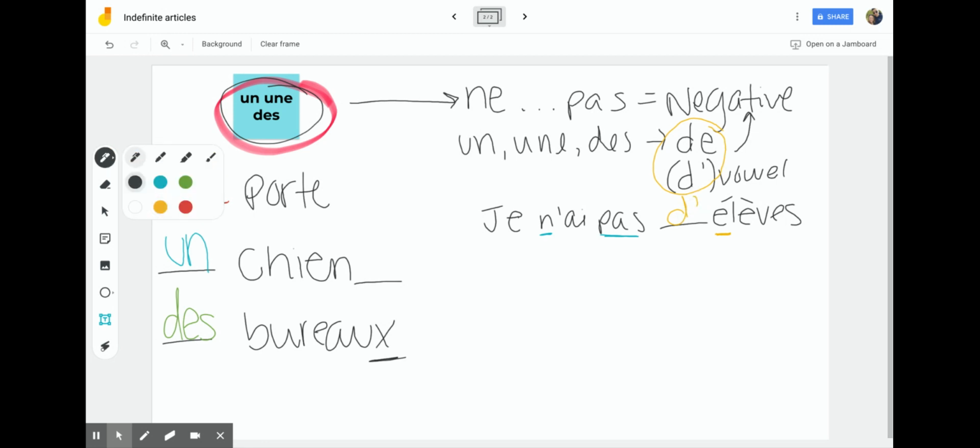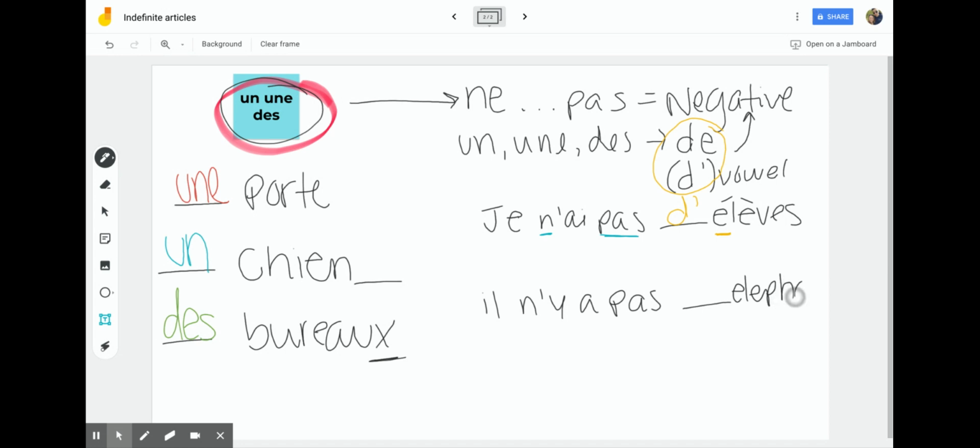Let's do another example like that. We could say il n'y a, there is not, il n'y a pas, blank, and then let's say éléphant. Let's say that there is not any elephants. So il n'y a pas éléphant. We know that it's going to be negative just based off of seeing this ne and this pas.